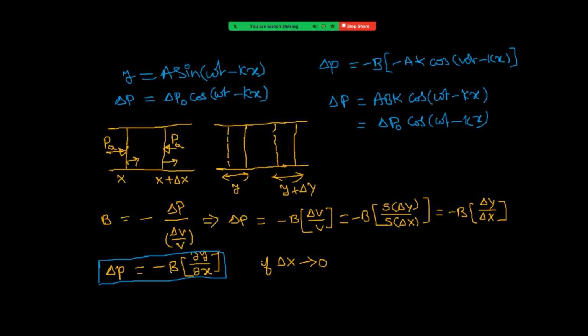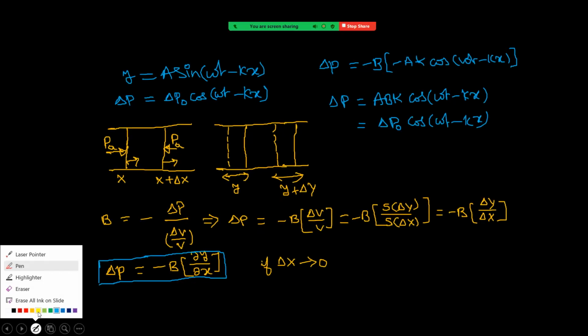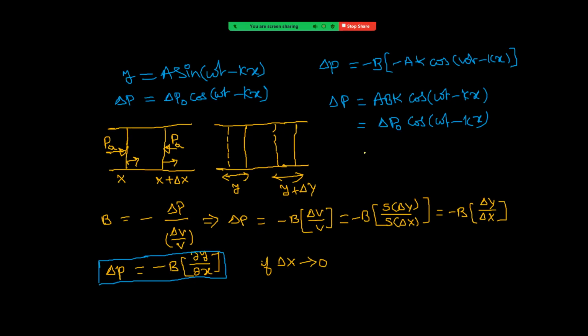That means, see what we got, delta P naught now. I am writing here delta P naught equal to ABK. Okay. So this result also we have to keep in mind for solving problems. I can say this is equation 1, keep in mind, very important. And delta P naught equal to ABK is also very important for solving problems. That is now relation between pressure amplitude and displacement amplitude.